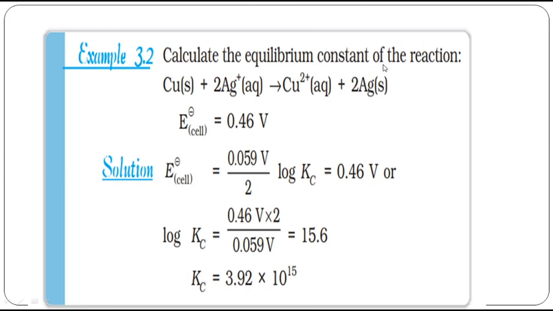Got it? Now let us calculate one example. Calculate the equilibrium constant of a reaction. They have given E naught cell, right? So you know E cell is 0. So E naught cell is equal to 0.059 by 2, the number of electrons involved in this reaction is 2, into log Kc. This E naught cell is actually 0.46. So log Kc is equal to 0.46 into 2 by 0.059. I got 15.6. Log Kc is equal to 15.6. So what do I have to write? Into 10 power 15.